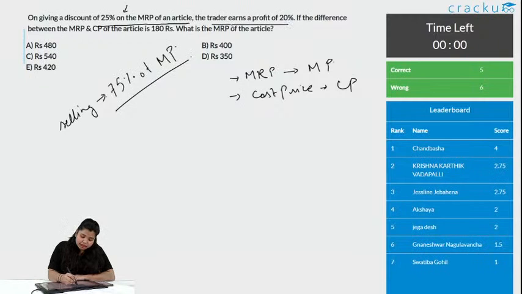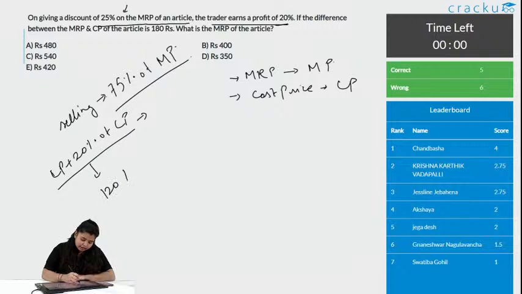The other thing said is, the trader earns a profit of 20%. Where is the profit applied? It is on cost price, right? So, CP plus 20% of CP, or you can say 120% of cost price is equal to selling price, as he is getting 20% profit.